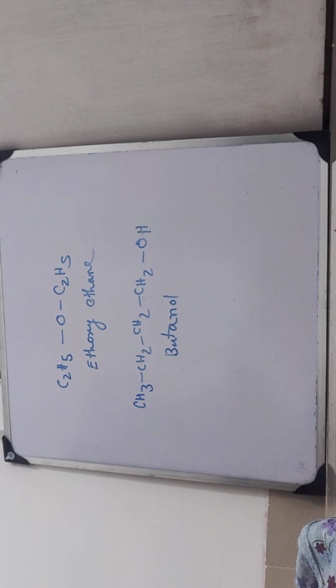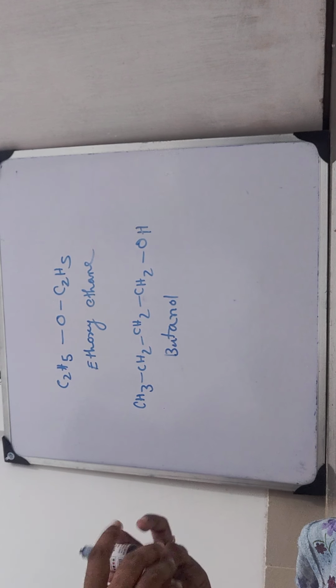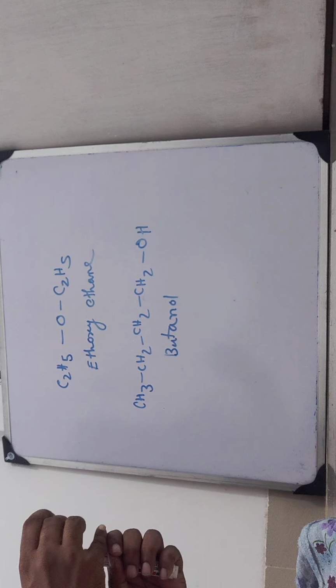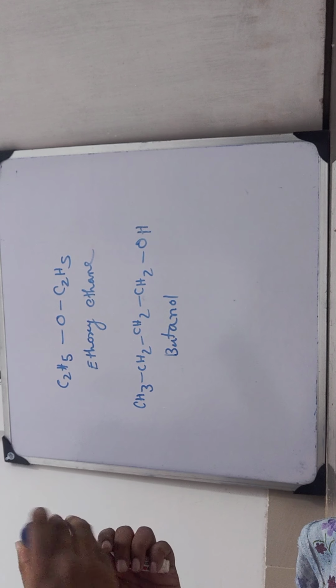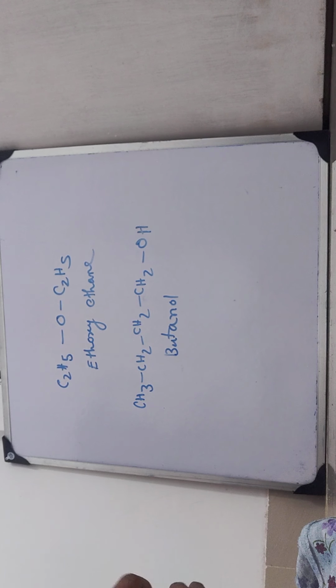In all the cases the number of hydrogen, carbon and oxygen are same. But the functional group is different for both cases. In the first case, the functional group is what? Oxy group, or ether group. But in the second case, the functional group is what? The alcoholic group, or ol. So this is very much easy. Just keep it in your mind that the functional groups differ. That's all in this case.